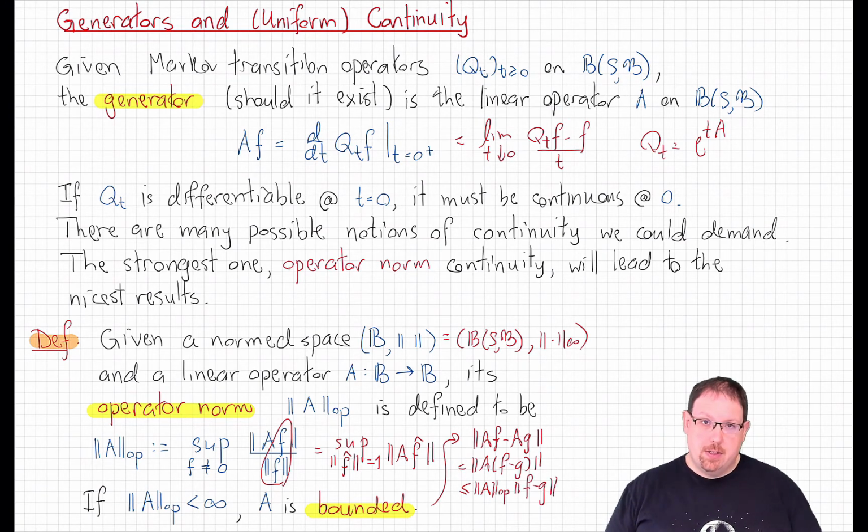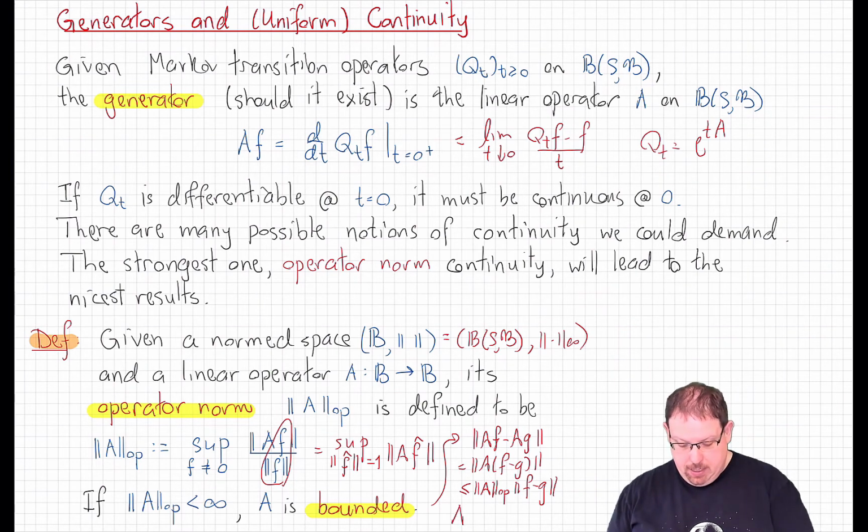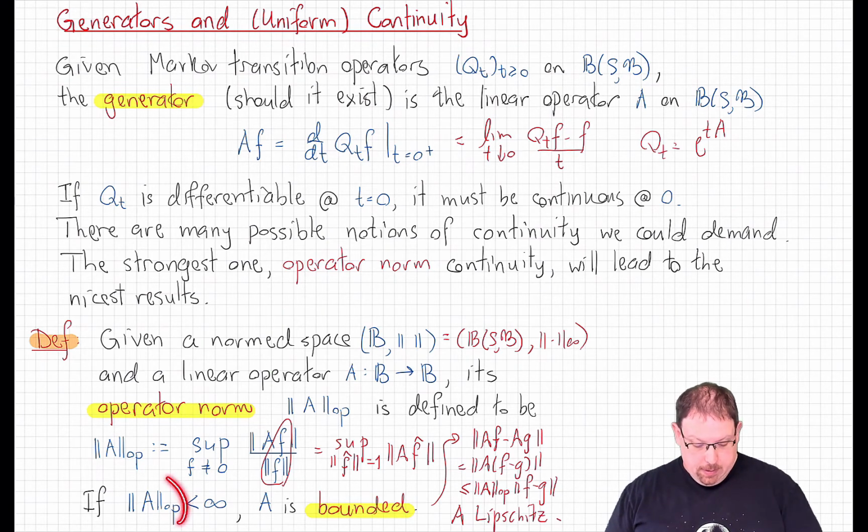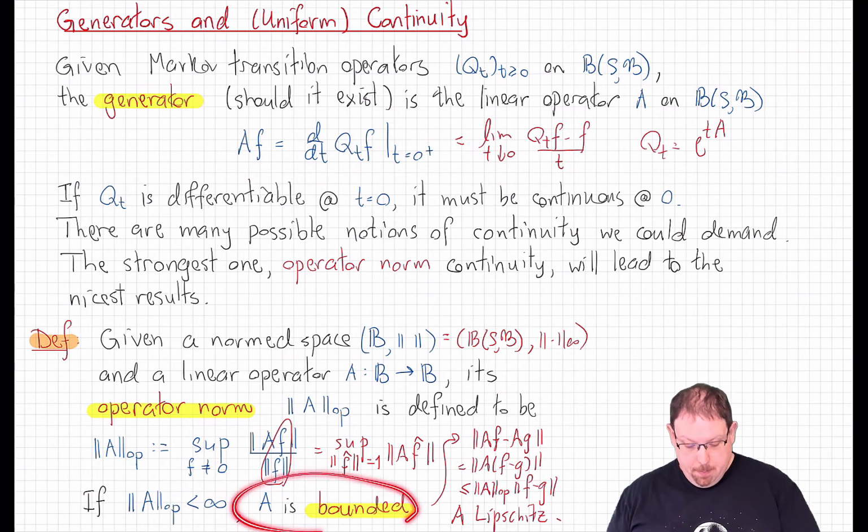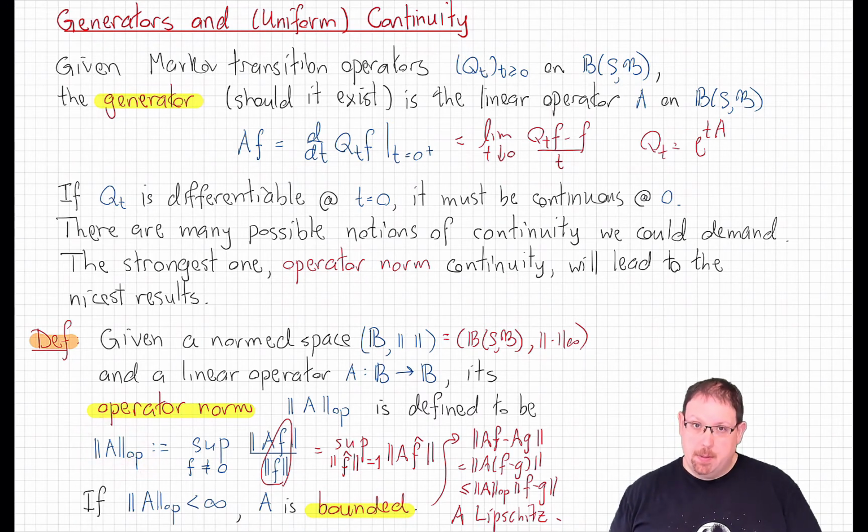In other words, to say that A is bounded is to say that it is Lipschitz continuous, with Lipschitz norm equal to this. Hidden in that terminology is the fact that on the set of bounded operators, this is actually a norm in its own right.